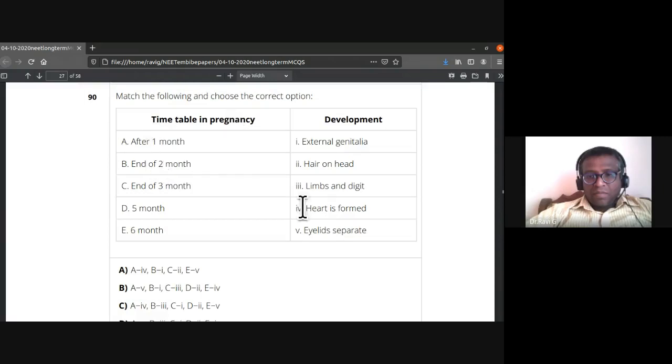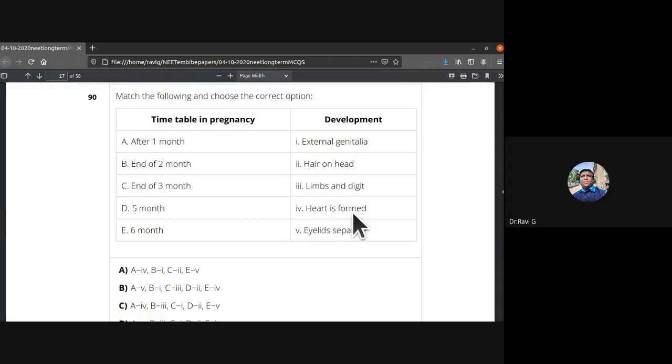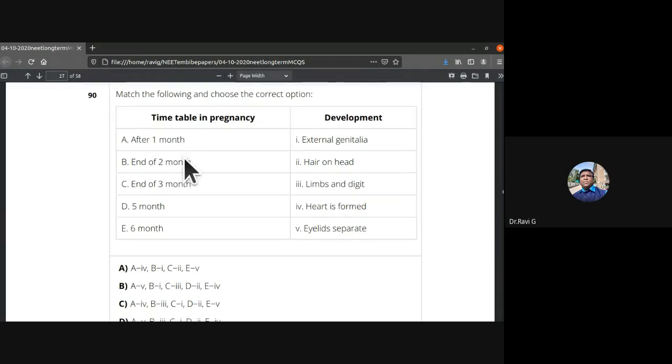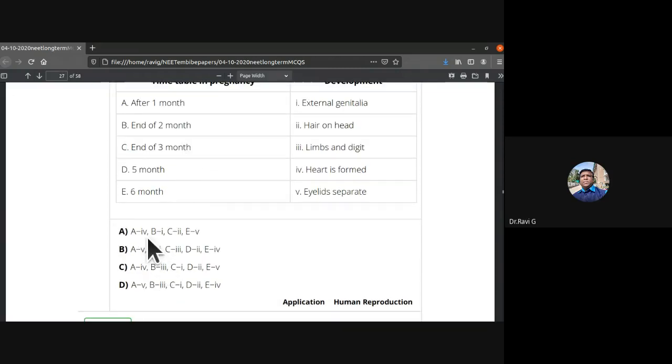So match the following. After 1 month, heart is formed. So A4. End of 2 months, limbs and digits are formed. So A4, B3. So C is the answer for the 90th one.